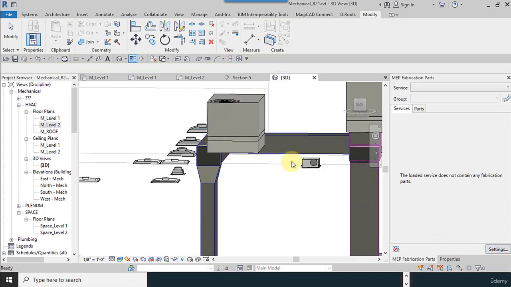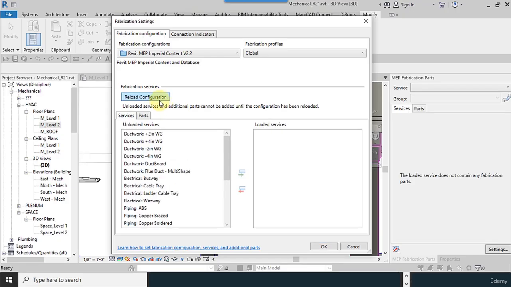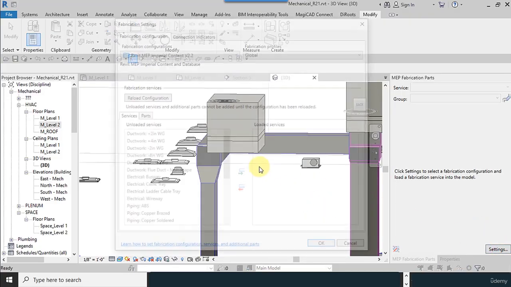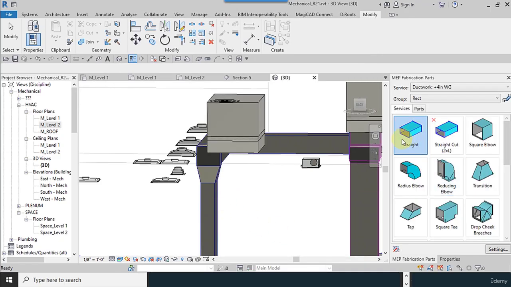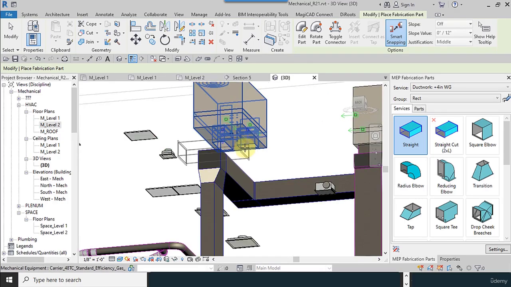Just a moment. I do one example. Reload 4 inches, add. Okay. And I'm trying to use this type of duct.